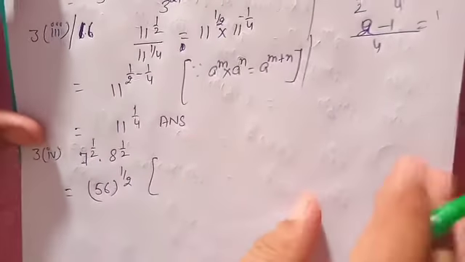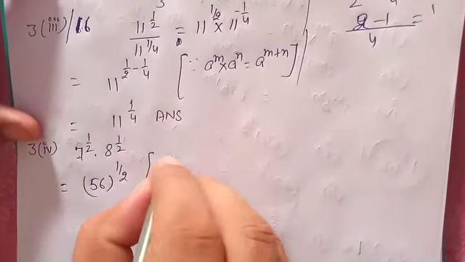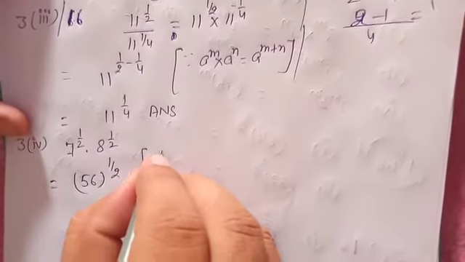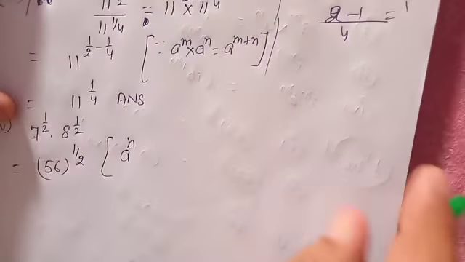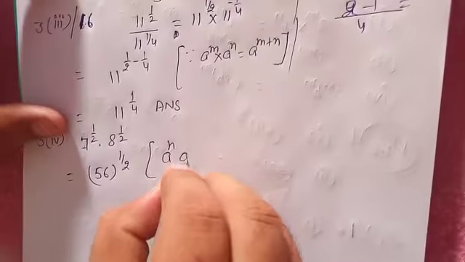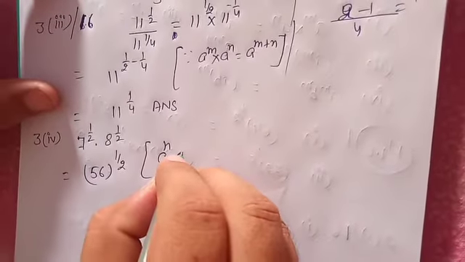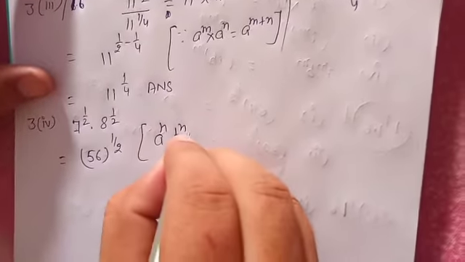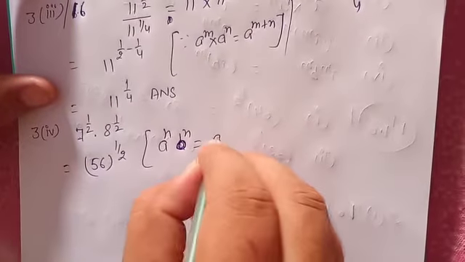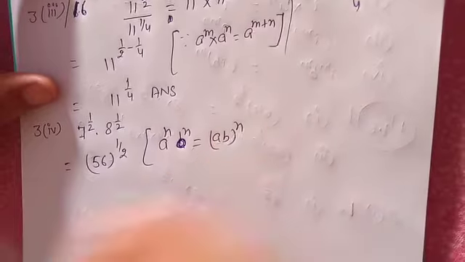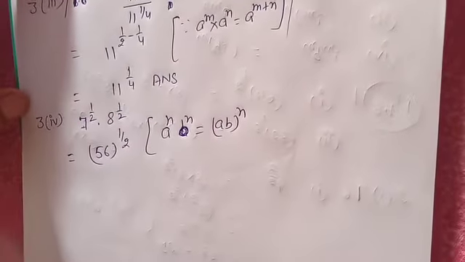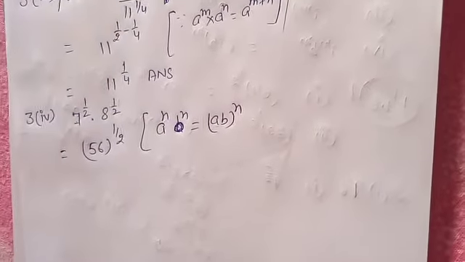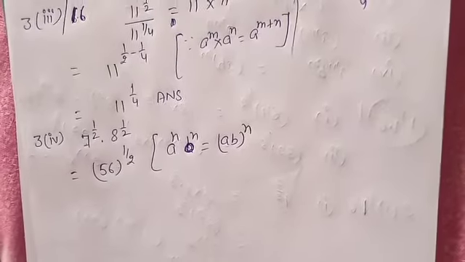By which formula? You can say a power n into b power n is equal to ab whole power n. Understood? This is all about this exercise.